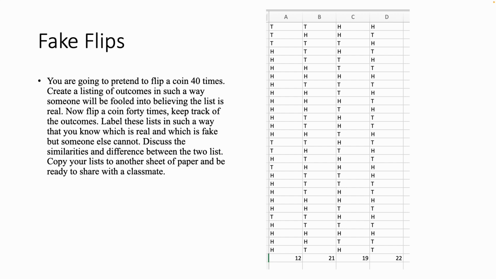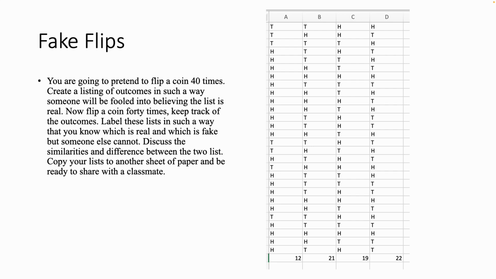So this is a problem I've used in a lot of different settings, and it has to do with flipping a coin 40 times. This is something I've stolen from someone else, but it's something I use with students a lot. And you can pause this, read through the actual question, and do this yourself. I strongly encourage you to hit pause, read through that blurb right there, and then do as it says, because the outcomes here are kind of interesting. And you can replace that word classmate with someone else who lives in your household, or a coworker, or whoever else you can find that might be interested in doing this activity with you.